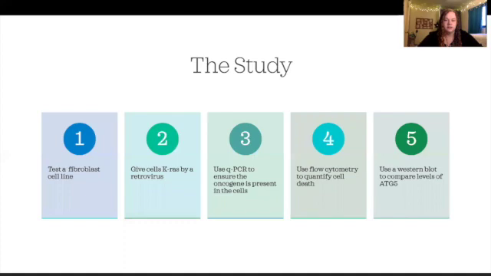So this slide is basically showing that our study is broken down to 5 basic pieces. The first part is to obtain a fibroblast cell line from mice, and after we have those cells, we will infect the experimental group with the KRAS oncogene by a retrovirus and our control group will not have the oncogene inserted into them. And we'll be looking at those two cell lines.